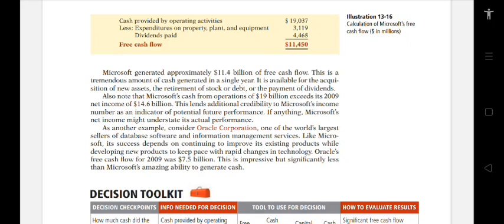Then less expenditures on property, plant, and equipment, $3,119. Dividends paid, $4,468. So the free cash flow for this is $11,450.